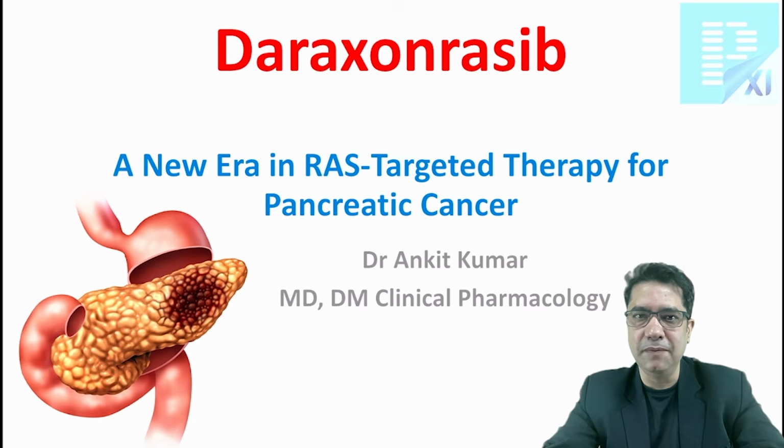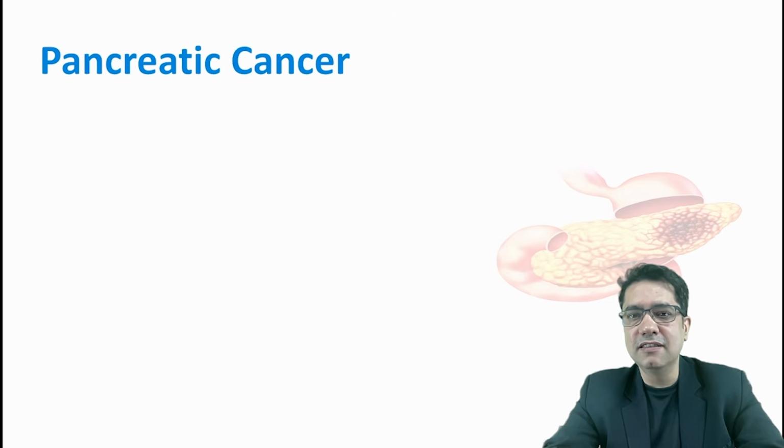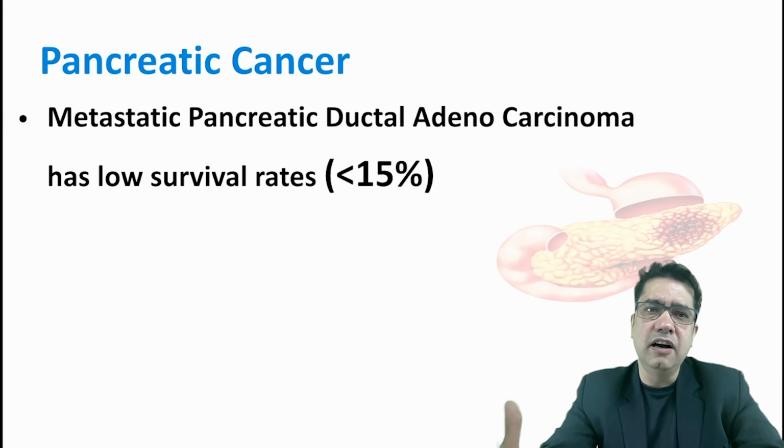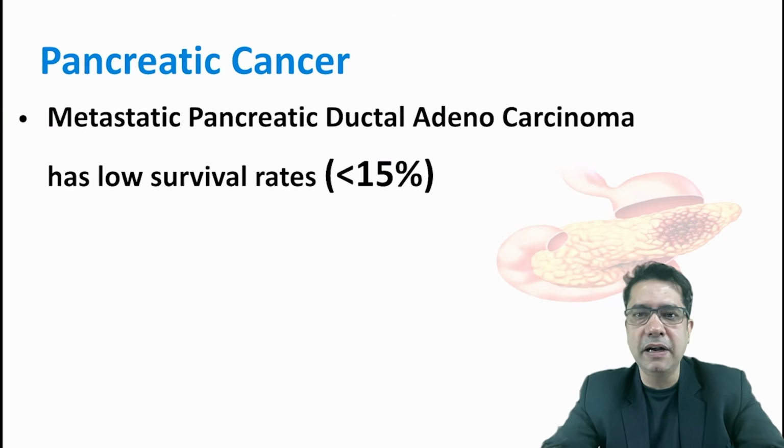cancer chemotherapy. So pancreatic cancer, remember 90% of the cancers are pancreatic ductal adenocarcinoma, and they have a very poor survival rate. Less than 15% of the people live till 6 months of age. Now why is it so? Because most of the pancreatic cancers are radio resistant. Chemotherapy has very less efficacy. Plus we can't do surgery because we know that the pancreas is a retroperitoneal organ.